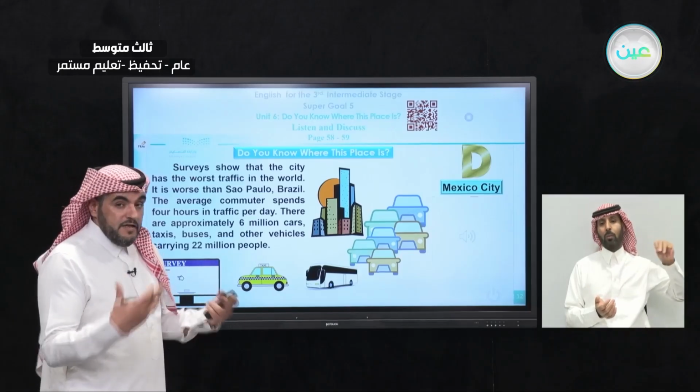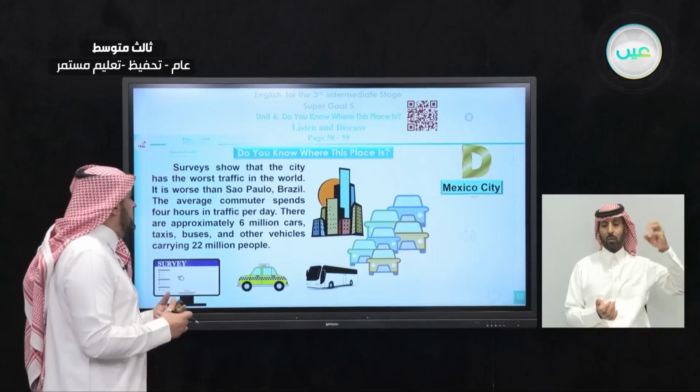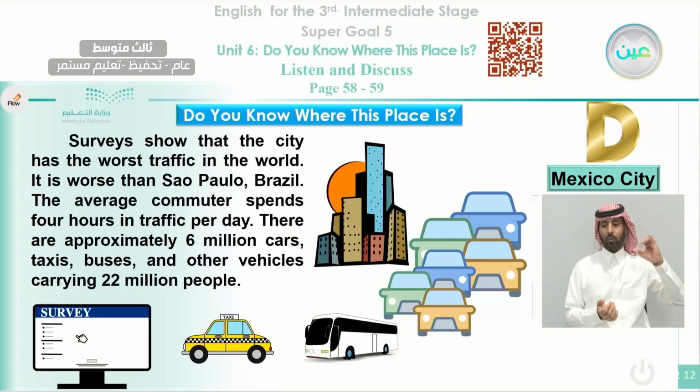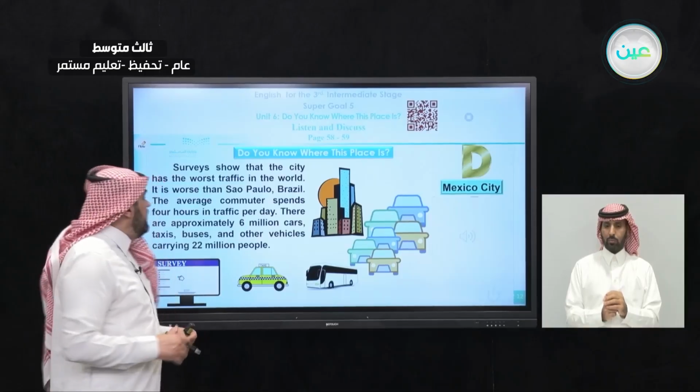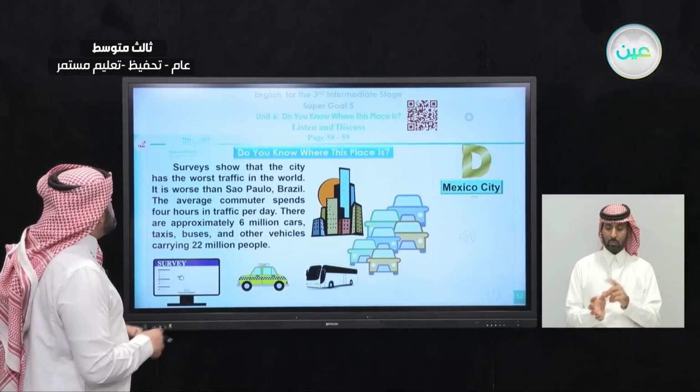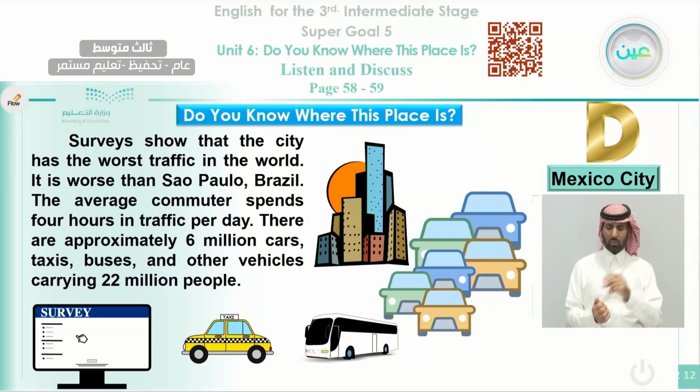Okay, let's read some information and show you what they mean. Surveys, okay, that means studies show that the city has the worst traffic in the world. The worst traffic, that means all streets and roads are very crowded. Okay, it is worse than Sao Paulo in Brazil. This is a city also famous for heavy traffic, or much traffic there.